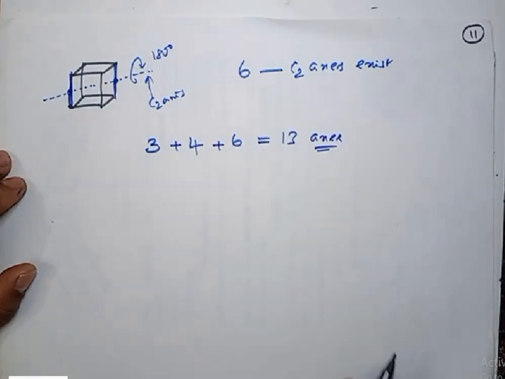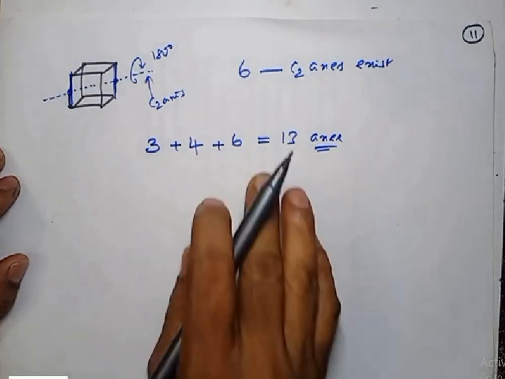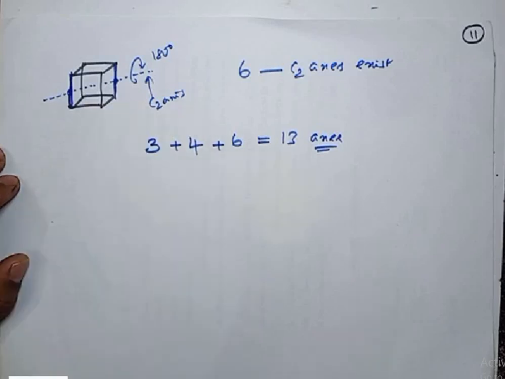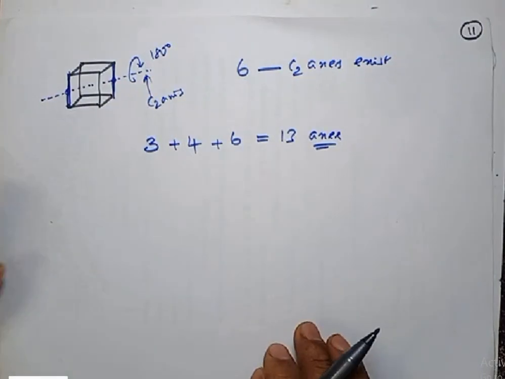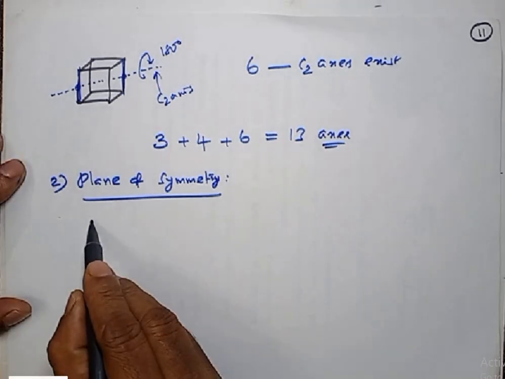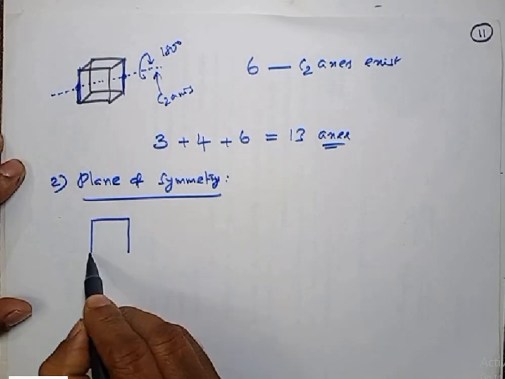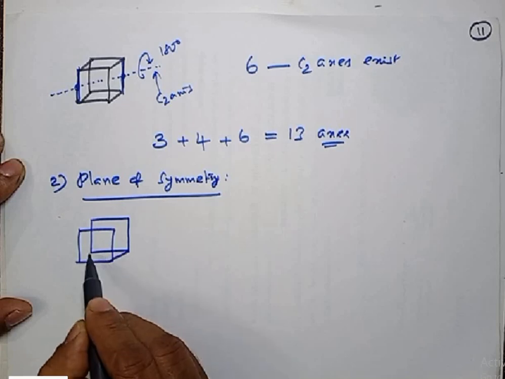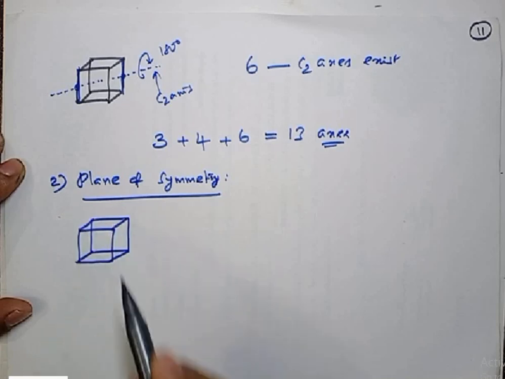Okay, axes. Now, apart from axes, a cube also has got planes of symmetry. What are the planes of symmetry? We'll discuss. Take note. Observe carefully. Let me take a cube here. Drawing a cube is very simple. Okay, you take a cube.